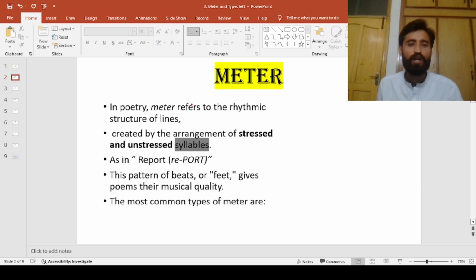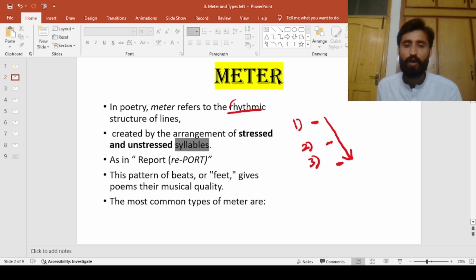So the first thing is, what is a meter? A meter basically refers to the rhythmic structure of a line. So we're not talking about the end sound of a line, right? For example, this is the first line, this is the second one, this is the third one. We're not talking about the last sound that we have in a line. That is actually called the rhyme scheme.